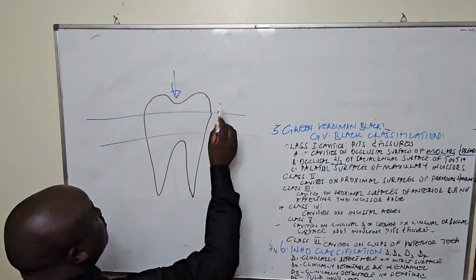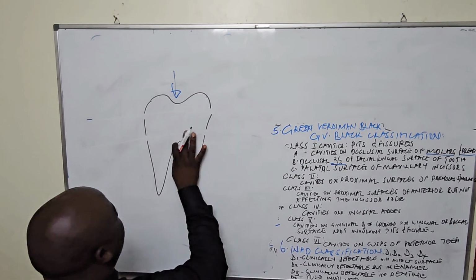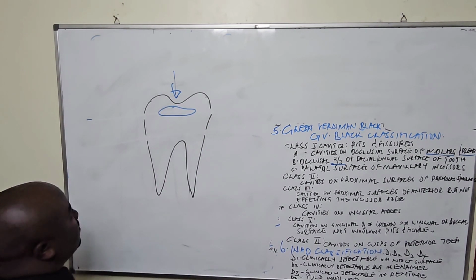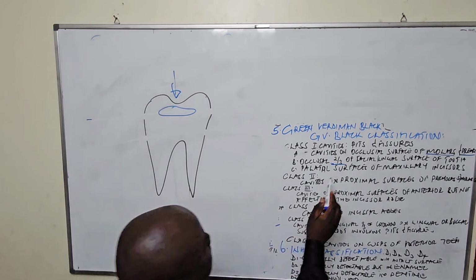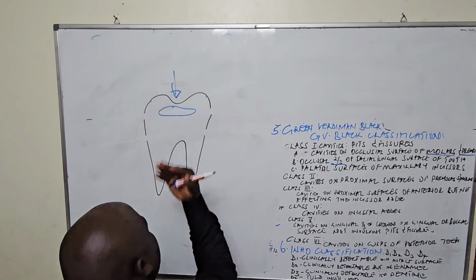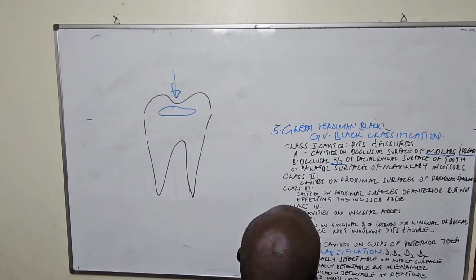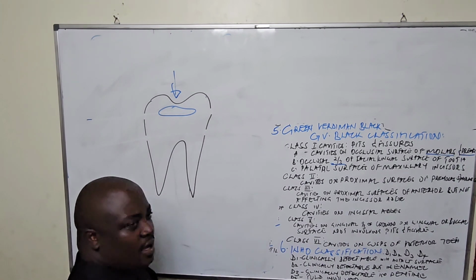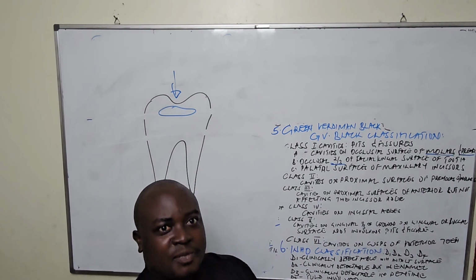If we say this is the occlusal 2/3, and we have a cavity around there, it is not on the occlusal surface, but this can also be called what? If it is either on the facial or lingual surface, it is also called what? Class 1.